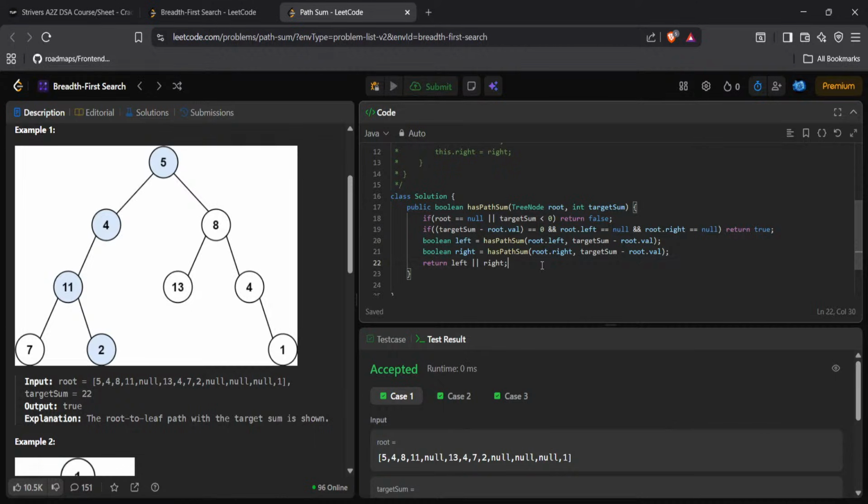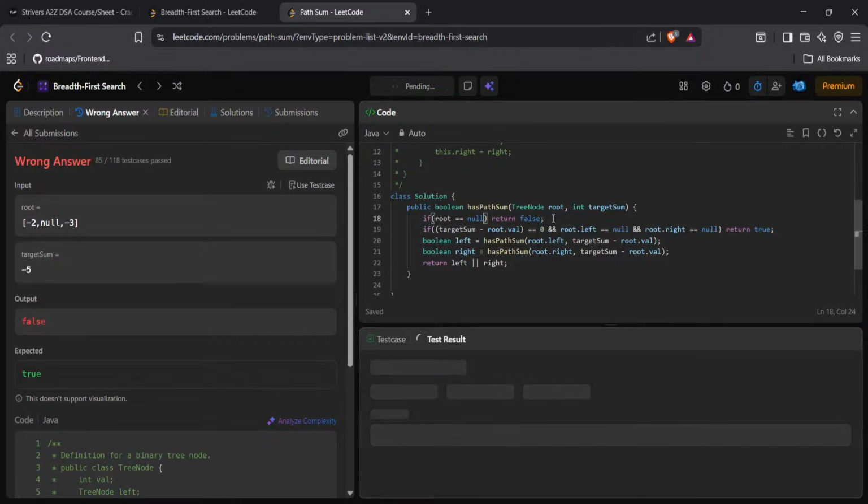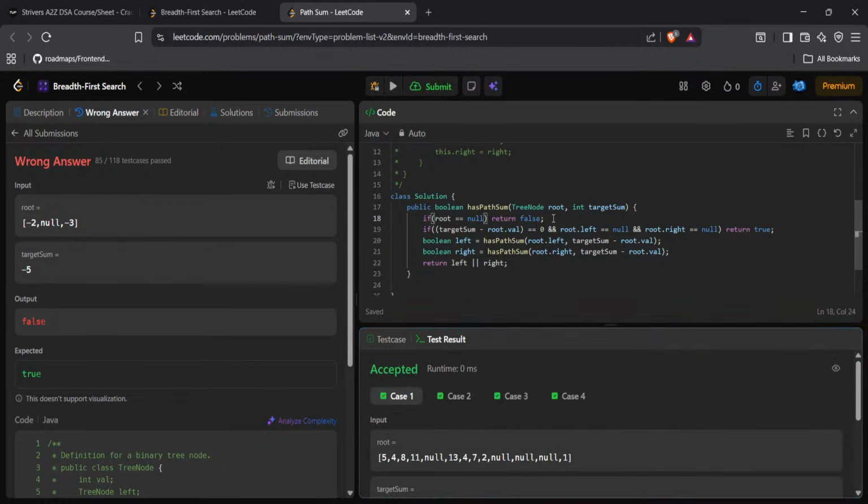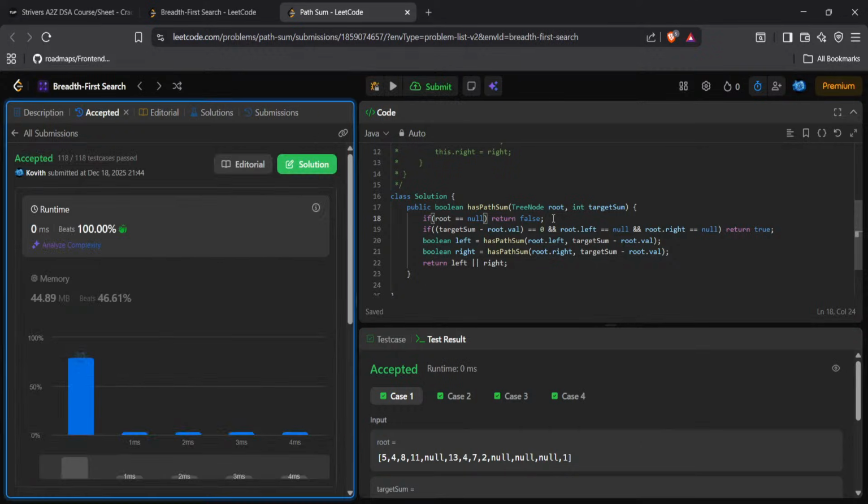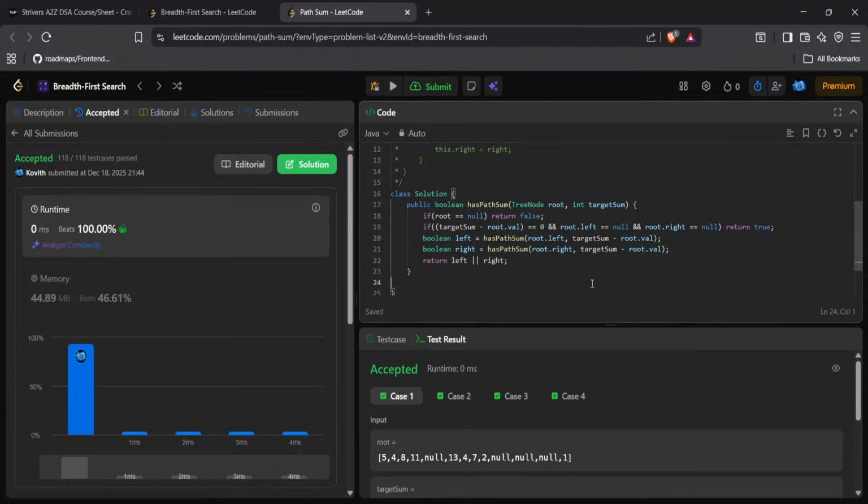Now let's try to run it and let's see. I hope you understand the code. Run it. Accepted. Okay, done. I thought the target sum will be positive and we have to check only the positive sum, but there might be a negative as well, so we have to take care of it as well. If anyone is not able to understand the code I wrote, please write in the chat box.